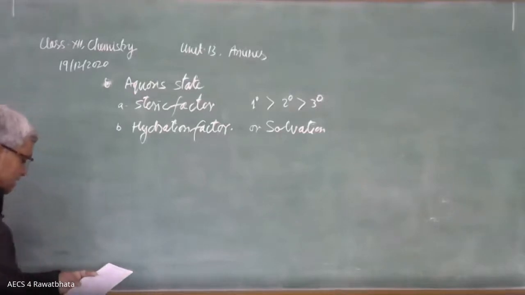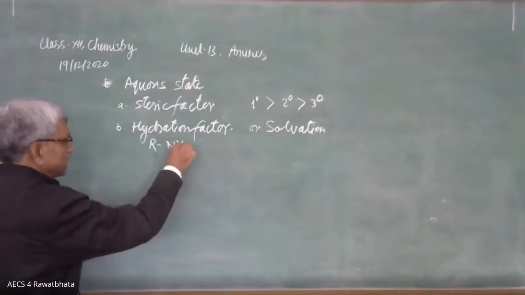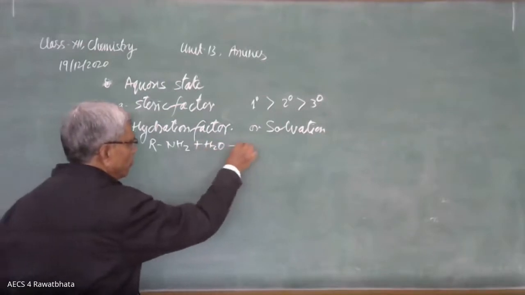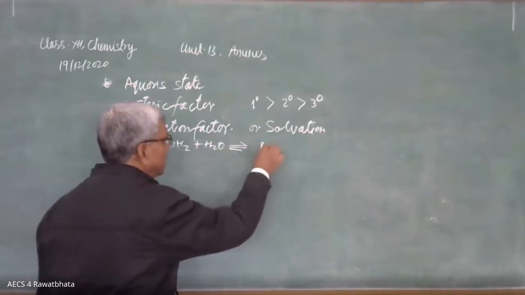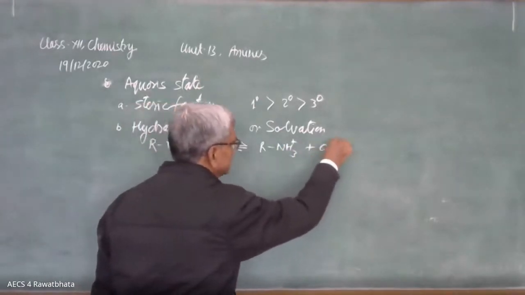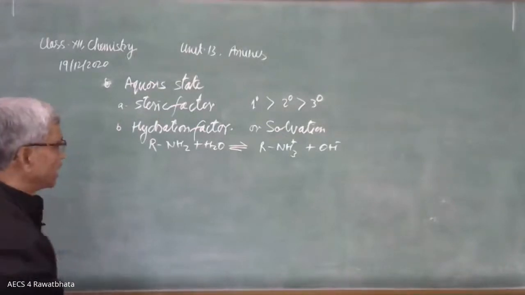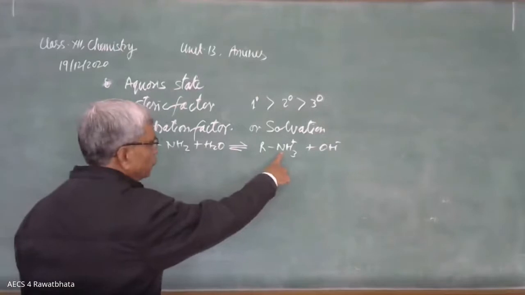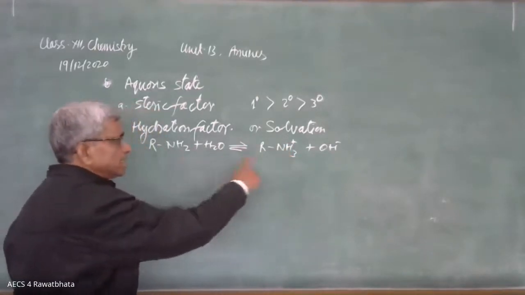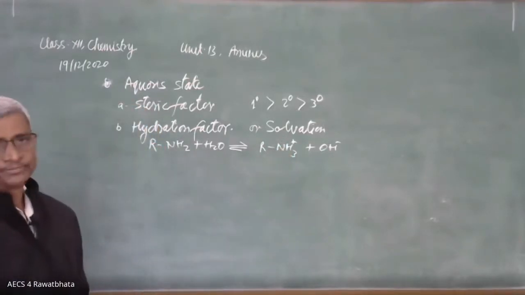Actually, it is like this. Taking a primary amine, RNH2 combines with water to form, as we have seen earlier, RNH3 positive and OH minus. Similarly, 2-degree and 3-degree amines also do that. One hydrogen joins this nitrogen, so the number of hydrogens increases. In 1-degree there are 2 already, then it becomes 3. In 2-degree, 2 hydrogens, and in 3-degree there is 1 hydrogen, which comes from the water.